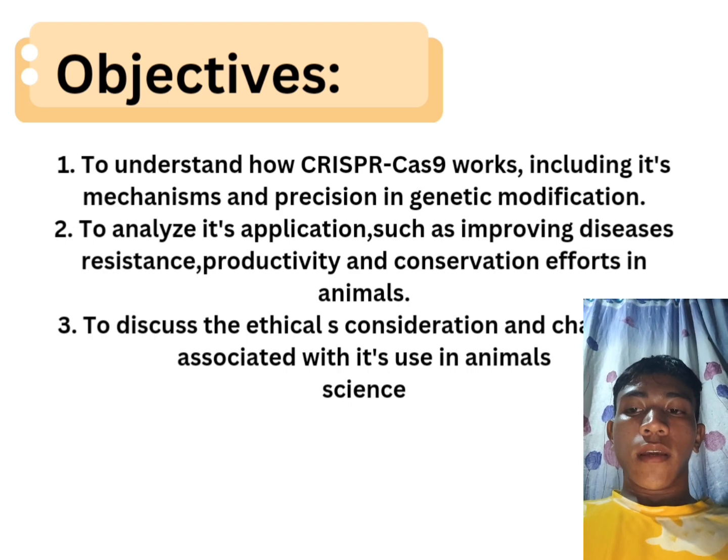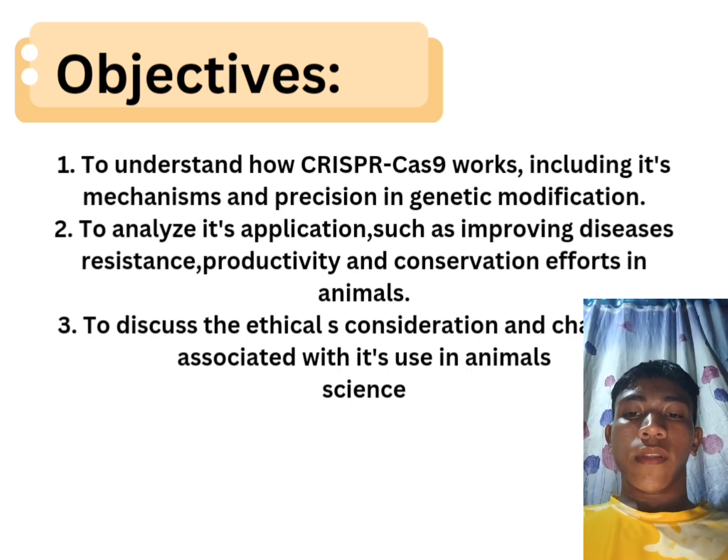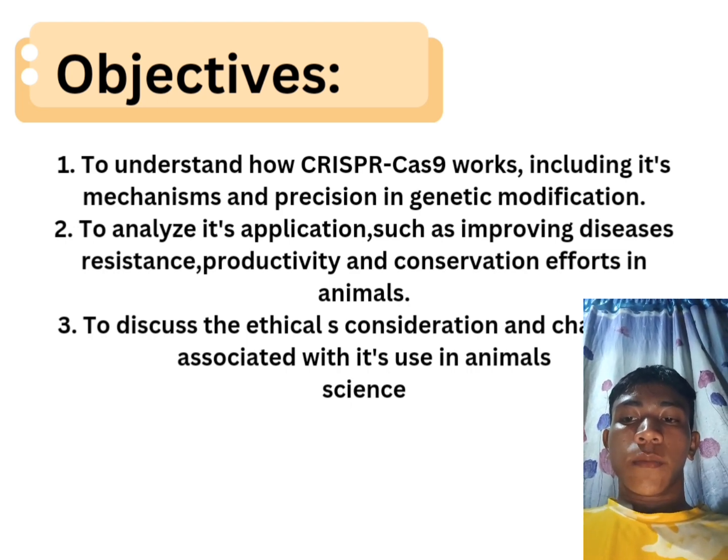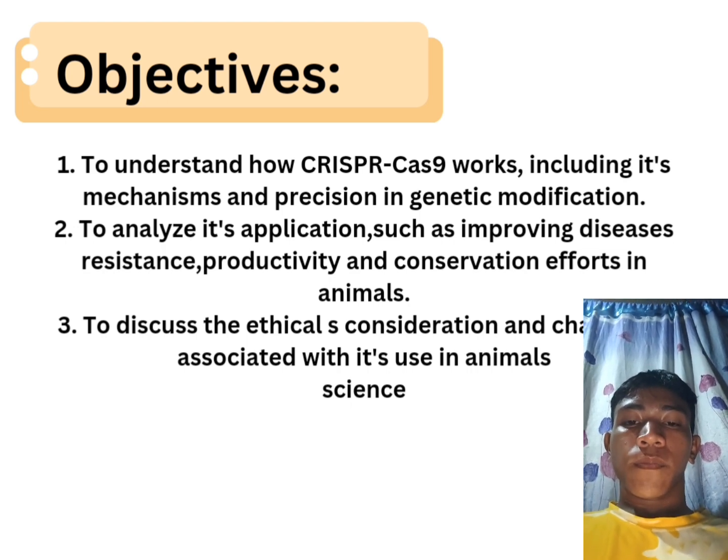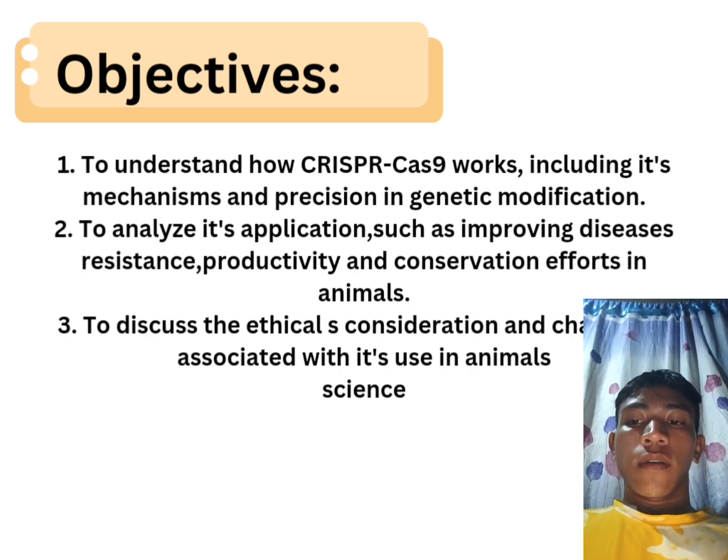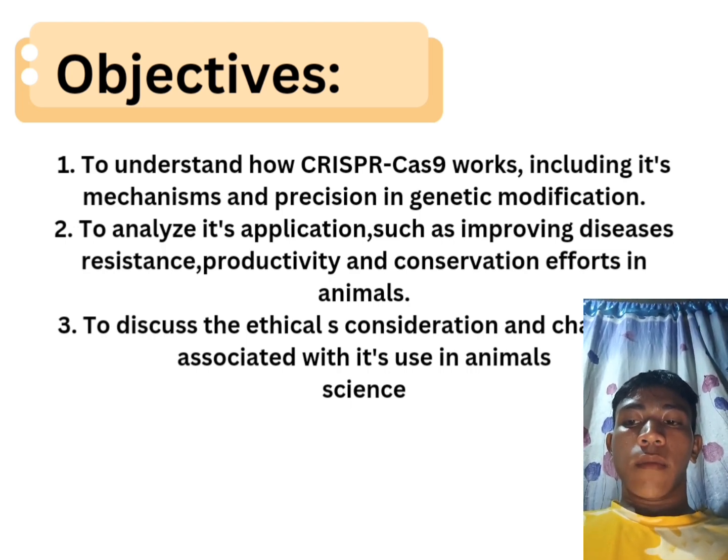Second, to analyze its applications, such as improving disease resistance, productivity, and conservation efforts in animals. Also, to discuss the ethical considerations and challenges associated with its use in animal science.